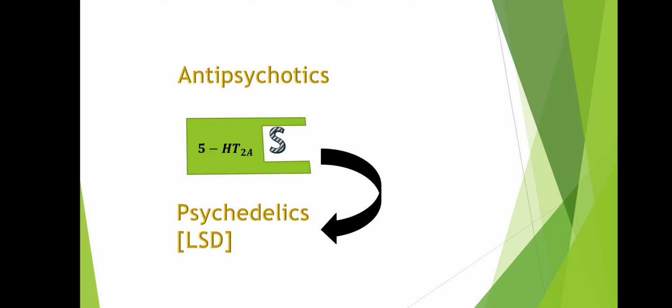It will produce hallucination. So if we block 5-HT2A receptor, it is used as antipsychotics. But when this receptor gets activated, it will start producing psychosis. The drugs that produce psychosis are also known as psychedelics, also known as hallucinogens. So 5-HT2A receptor activation will produce a psychosis kind of condition, and if we block this 5-HT2A receptor, they are used as antipsychotics.